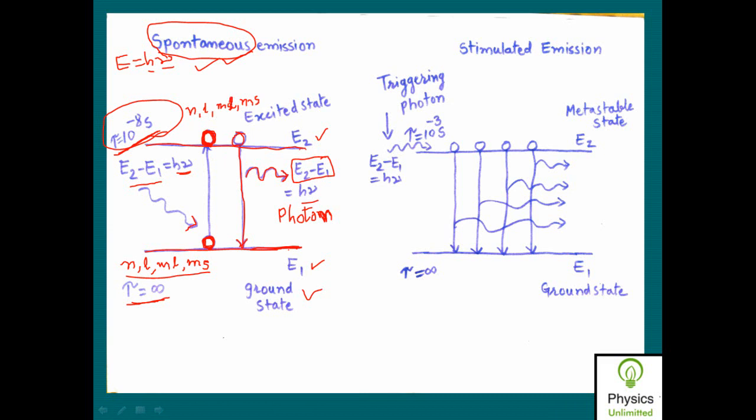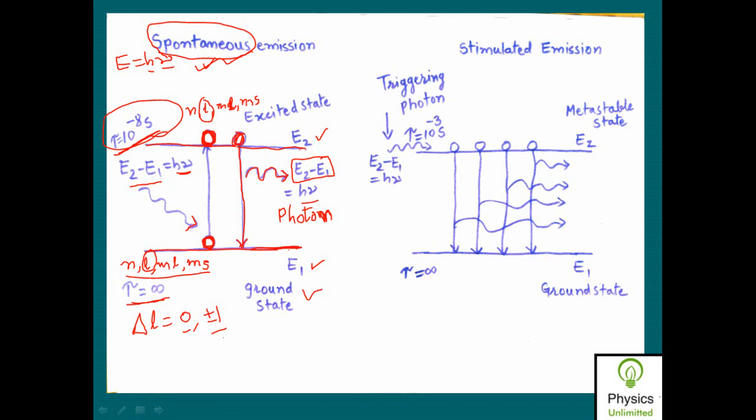In order to satisfy this transition, so that the atom falls back on its own, there should be a quantum selection condition that delta L should be either 0, +1 or -1. Means if the difference between the orbital quantum numbers L of the two energy levels, E1 and E2, is either 0 or plus or minus 1, then such an atom falls back on its own. It does not require any external help and gives out the emission, which is called spontaneous emission. Is it clear?